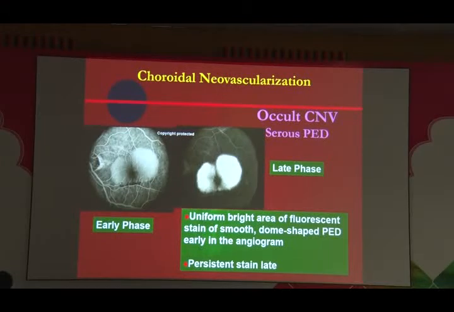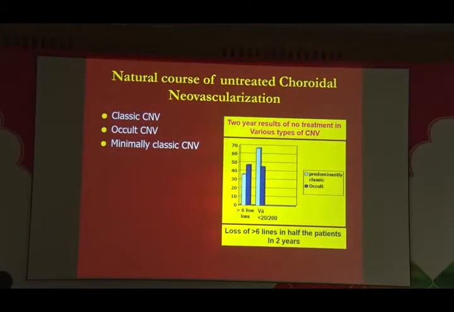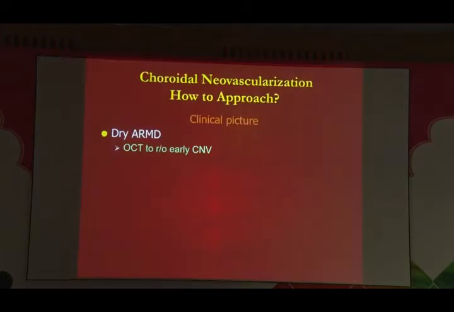And finally, you can have a serous PED where it starts filling in the early phase, becomes more intense in the late phase, but the margins remain well defined. That's a serous PED. The important thing is, whichever form of CNV you may have, there's a 50% chance of losing vision to the level of less than 6/60 within 2 years.